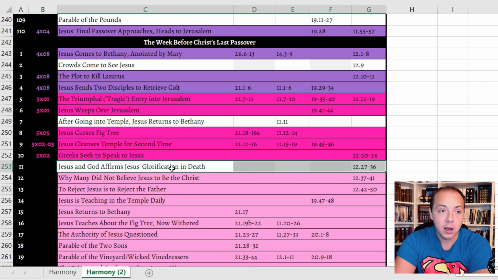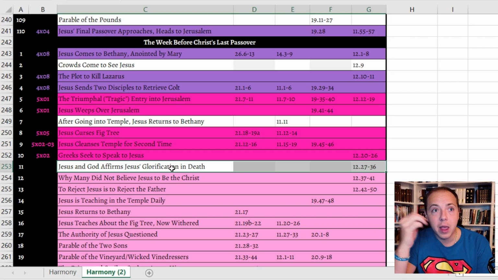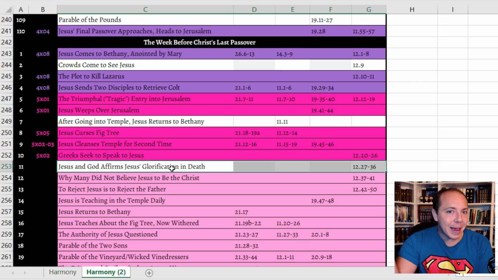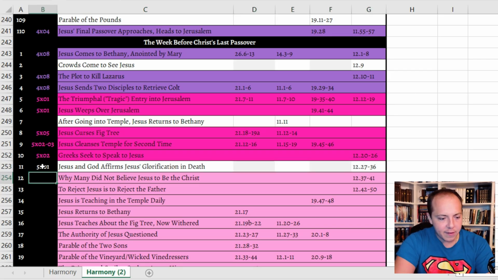This is where Jesus says, "What shall I say? Father, save me from this hour? No, Father, I came for this hour. Glorify yourself." And then God responds from heaven and says, "I have glorified my name and I will glorify it again." And I didn't expect them to depict that in the show, mainly because that's usually a little bit more on the supernatural side of things than the show typically likes to depict. They'll depict miracles and stuff like that, but it's such a difficult miracle to capture. I didn't expect it to happen, right? Like where God literally speaks from heaven, but they did it really well. And we got to see that, except we actually saw that in season 5, episode 1.